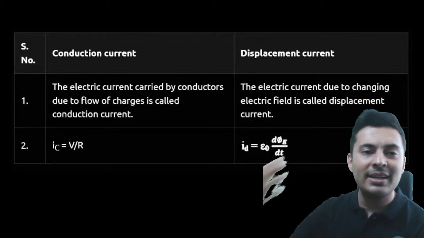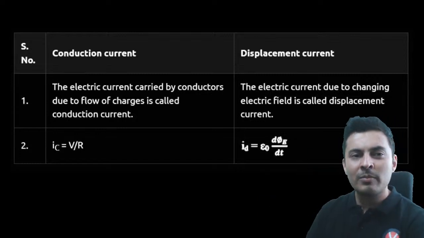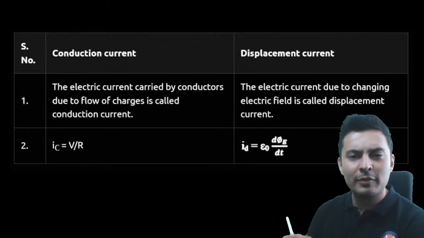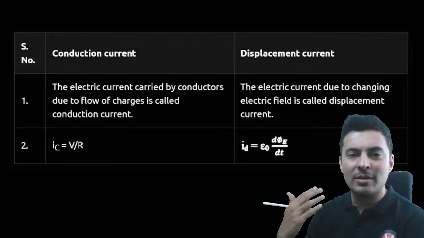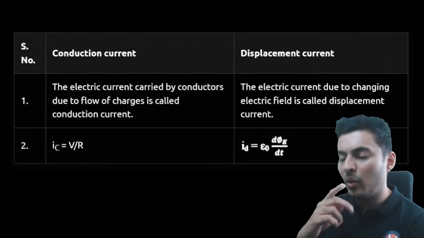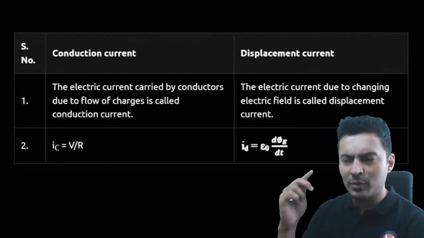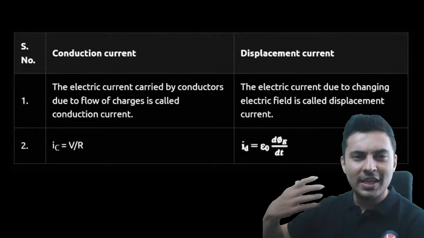Even a conduction current, like a current carrying wire, produces a magnetic field, and even displacement current produces a magnetic field. So where did displacement current come from? How did the thought process come about? People saw that just like a wire carrying current produces a magnetic field, even a changing electric field caused some magnetic field.